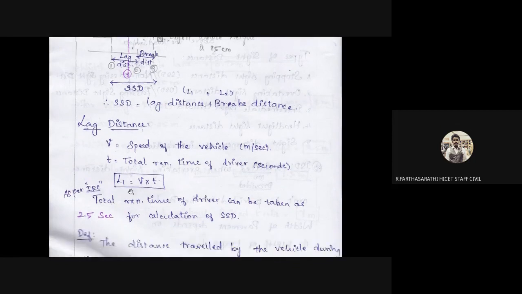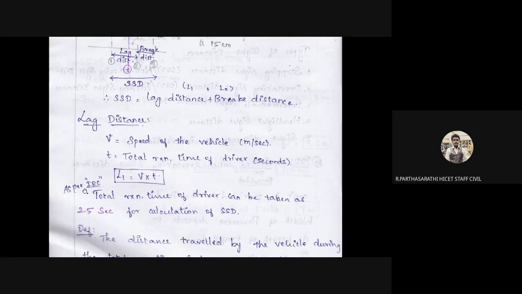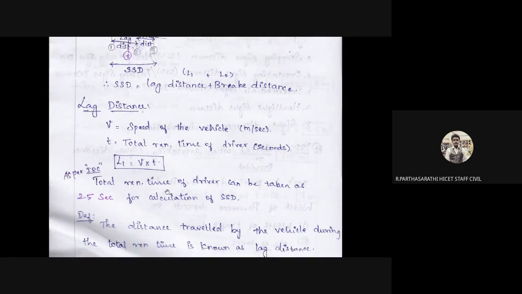Okay, and L1 we find as V into T. V is called the vehicle speed, and T is called the time of the driver. As per the Indian Roads Congress, the total reaction time of the driver can be taken as 2.5 seconds for calculation of SSD. So you can refer to the Indian Roads Congress code book. That is for the reaction time, and it is taken as 2.5 seconds for calculation purposes. So you note it as a point.